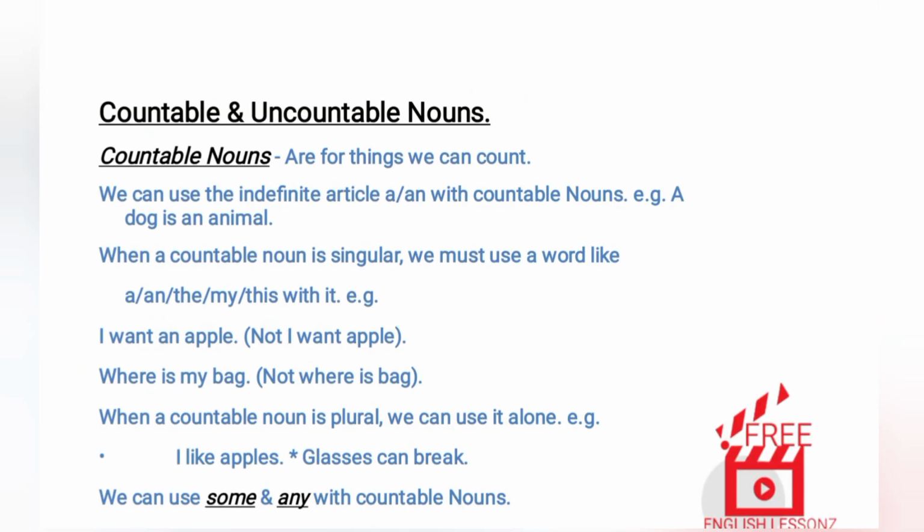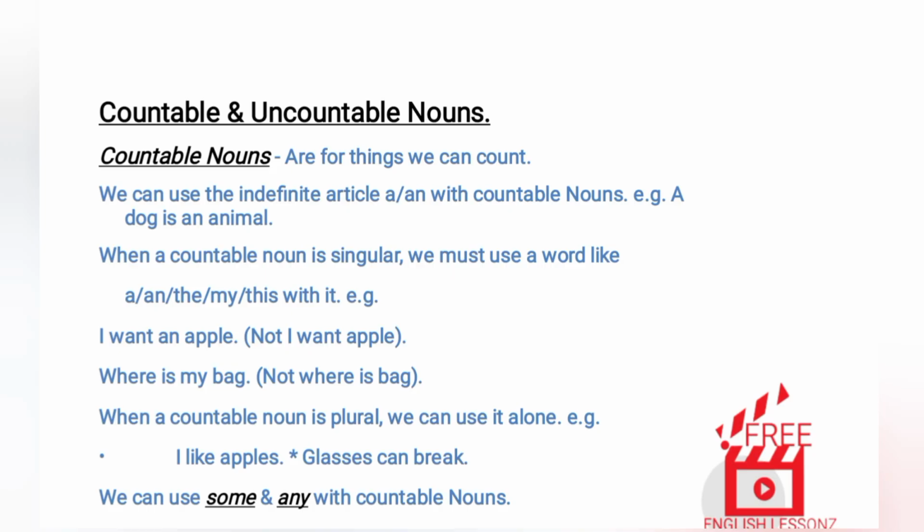Countable nouns are for things we can count. We can use the indefinite article a or an with countable nouns. Example: A dog is an animal. When a countable noun is singular, we must use a word like a, an, the, my, or this with it. Examples: I want an apple, not I want apple. Where is my bag? Not where is bag. When a countable noun is plural, we can use it alone. Example: I like apples.